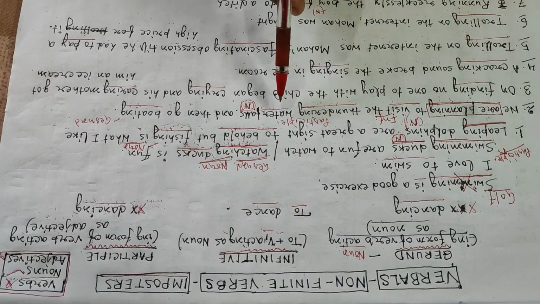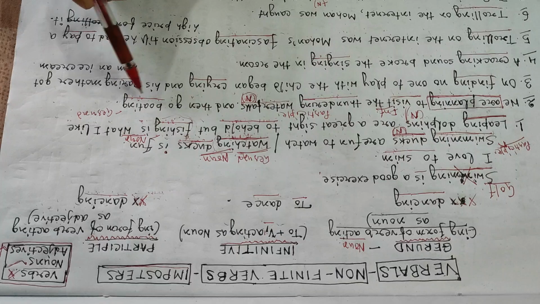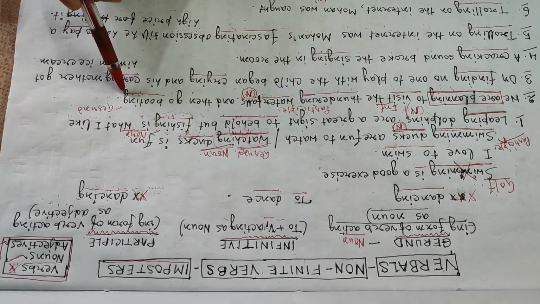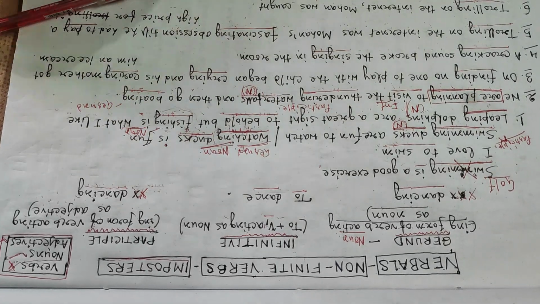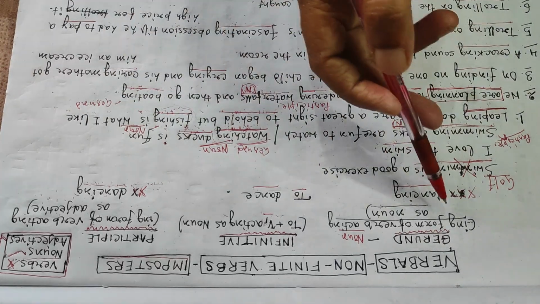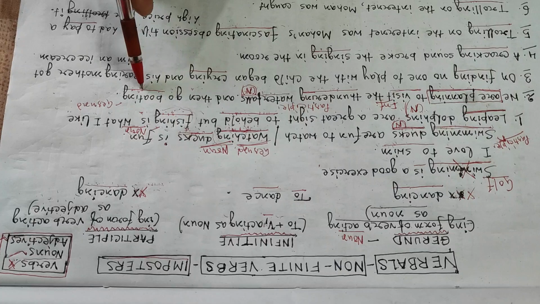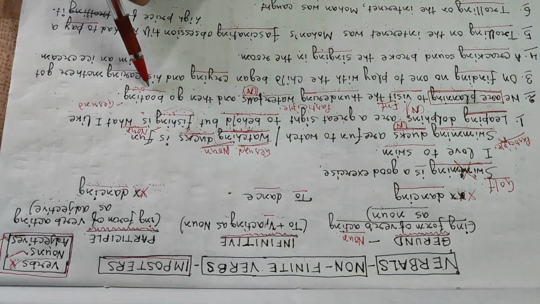We are planning to visit thundering waterfalls and then go boating. Now boating also is an ing word, so it can either be a gerund or a participle. All ing words can either be a gerund or a participle, so you have to differentiate between the two, whether it is a gerund or a participle, because it is an ing word.